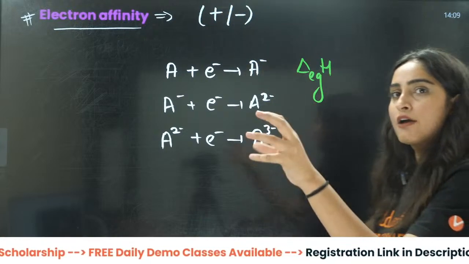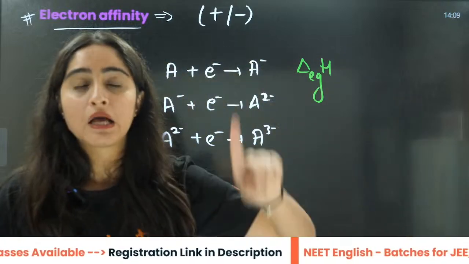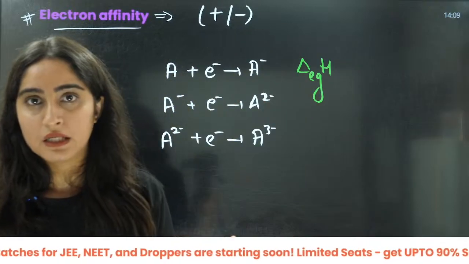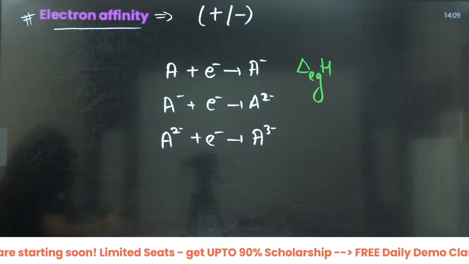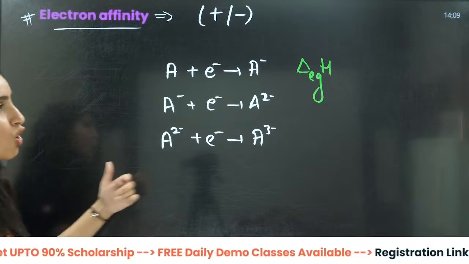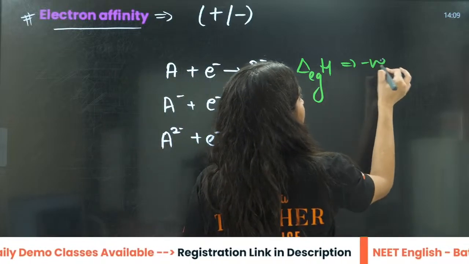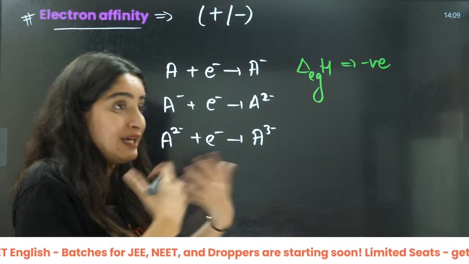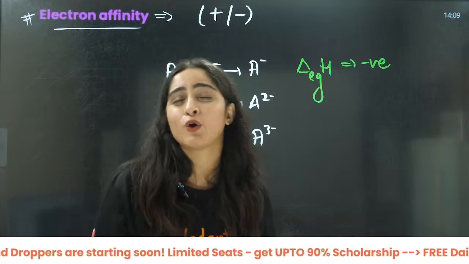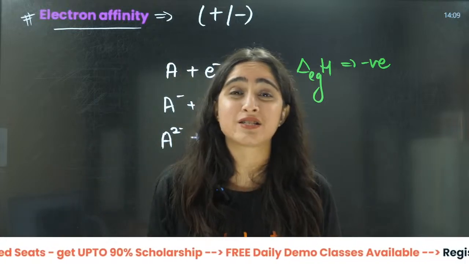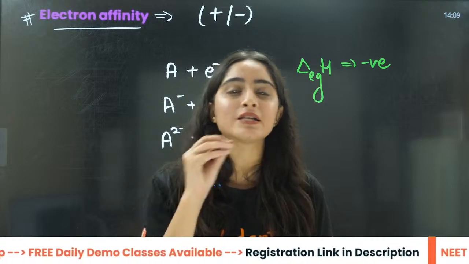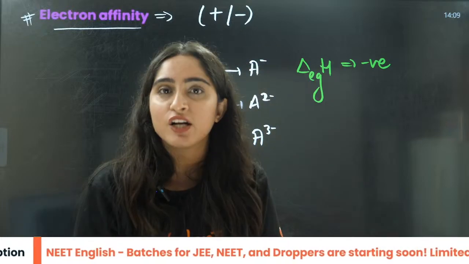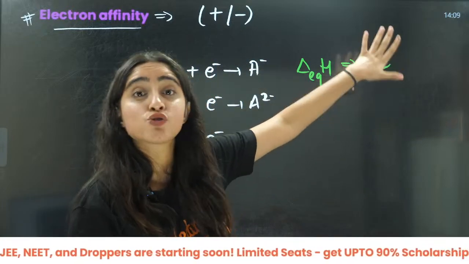So always when I am giving electron to a neutral atom, the first electron gain enthalpy will always be exothermic, right? It will always be negative. It is going to release energy, it is going to be very happy. For example, if you are very hungry, when you eat the first bite, you will be very happy about it, right? You are going to release the energy. That will be negative. That is an exothermic reaction.